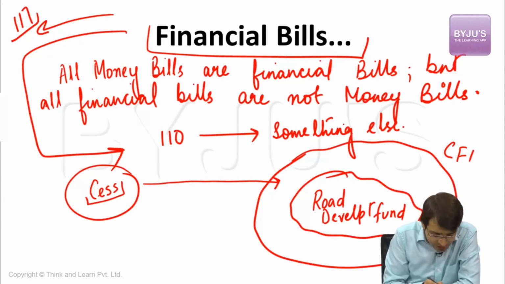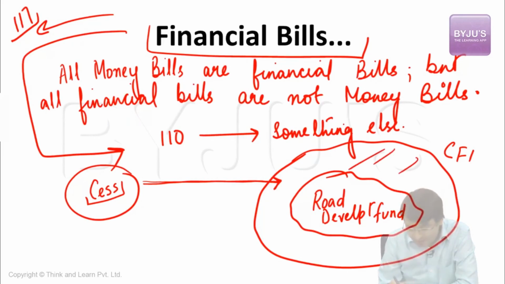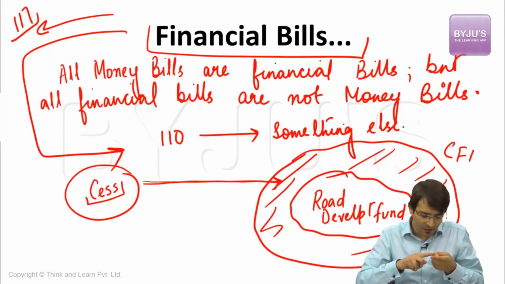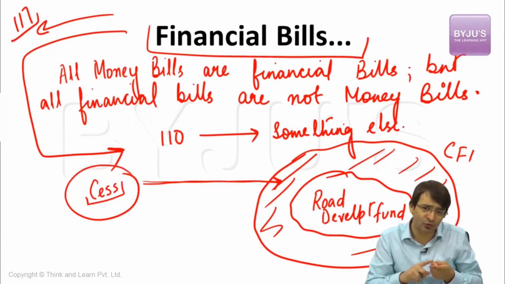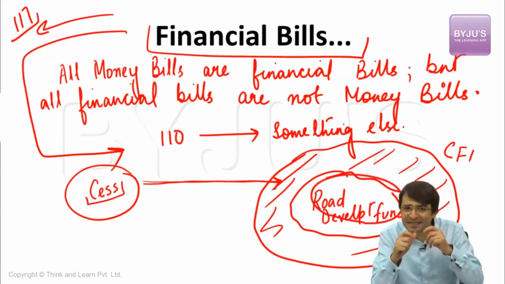But what will happen? The proceeds of the cess will be deposited in a road development fund, and this road development fund will be placed under the Consolidated Fund of India. Now, not just this. Who will get the contract to build these roads? What should be the past track record of that company who will develop these roads? How can we terminate the contract of those who violate the terms and conditions of the government of India? That means this bill talks about imposition of tax, yes, but at the same time it talks about something else.